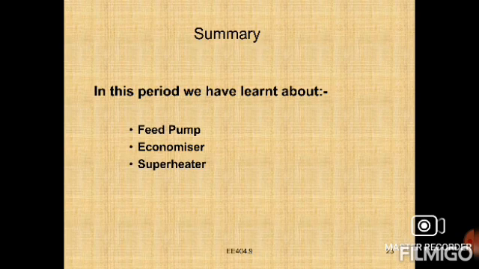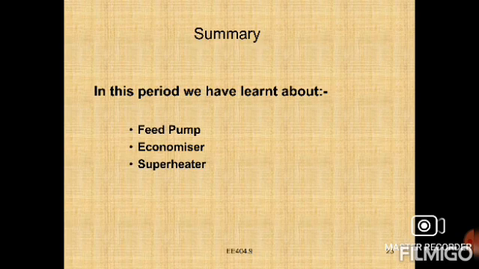So in this we have this auxiliary device installed along with the boiler to improve the operational performance and also to increase the thermal efficiency of boiler. In this case, we discussed three types of accessories. First one is the feed pump, a device to supply the feed water into the boiler against the high pressure in the boiler, right?